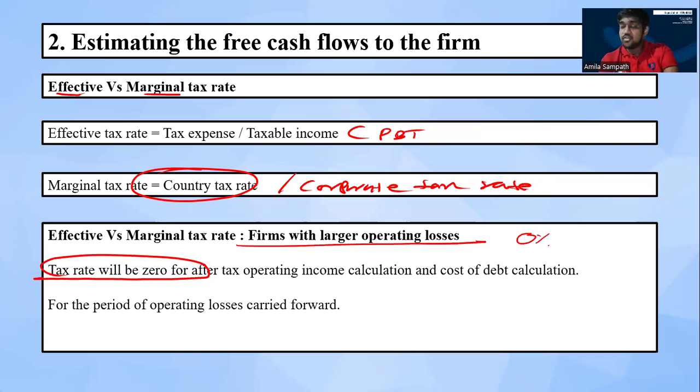Therefore, for the periods in which those tax losses are available, we don't need to use the tax rate. That means our tax rate is 0. You need to keep that in mind regarding the estimated free cash flow form.